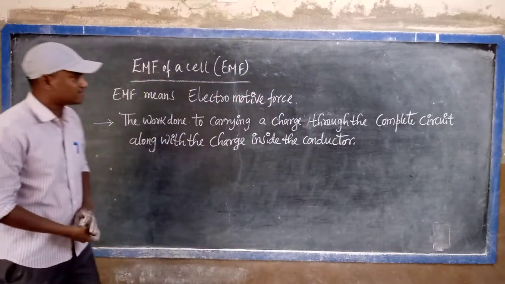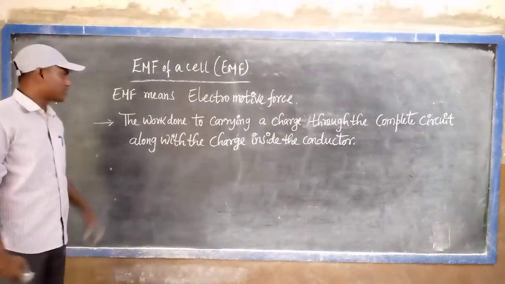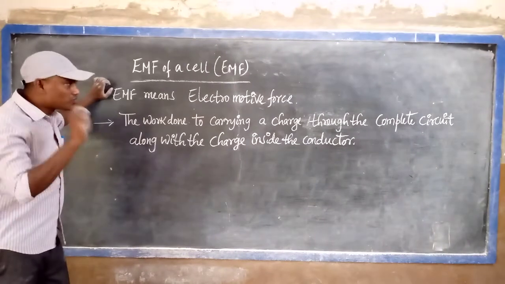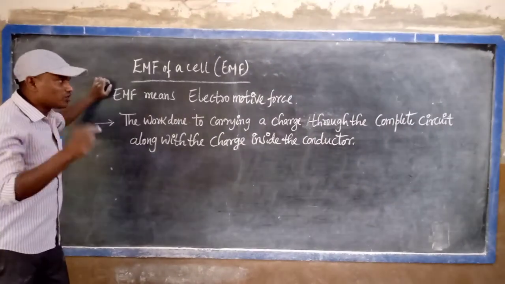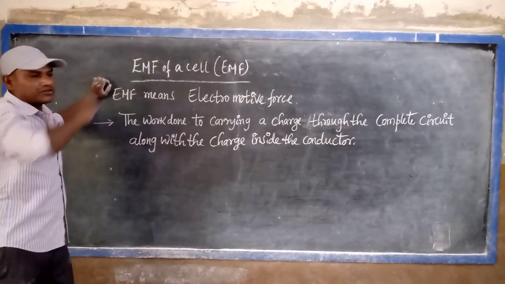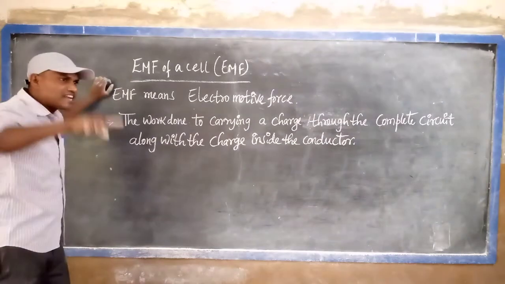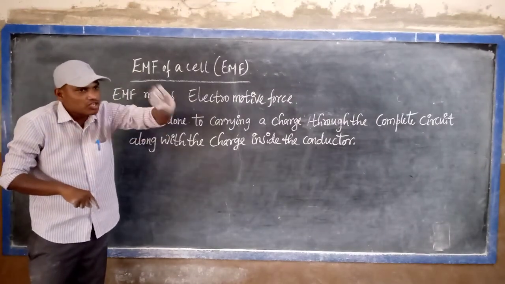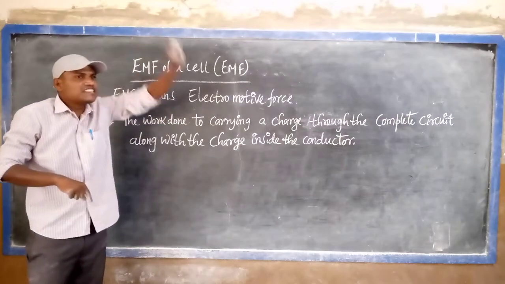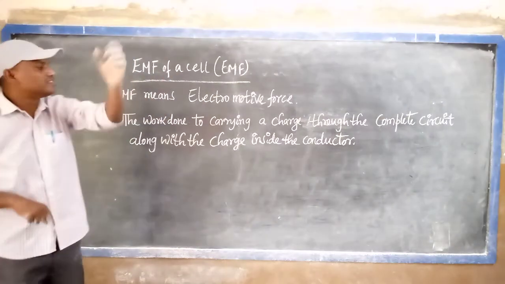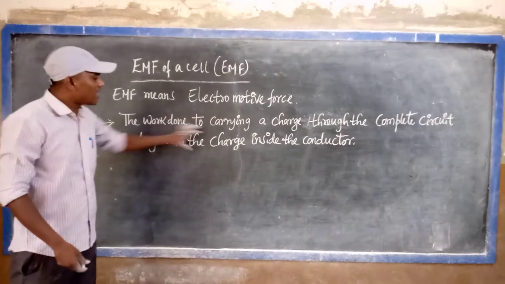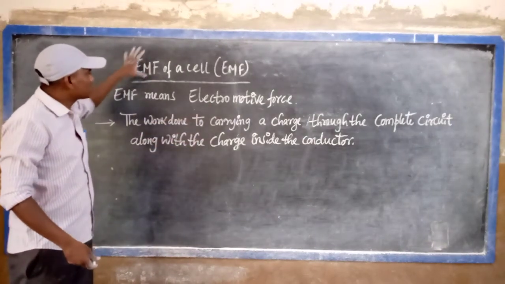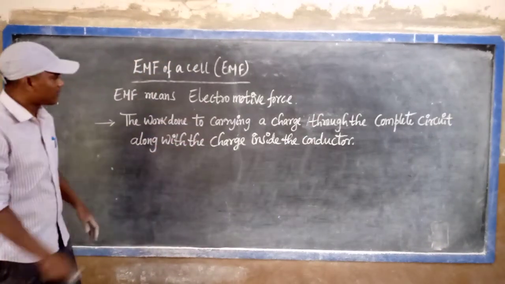Listen very carefully. The work done in carrying a charge through the complete circuit means the entire circuit: if you consider one charge, it is carried around the entire circuit. How much work is done? At that time, along with the charge, that is called electromotive force or EMF.